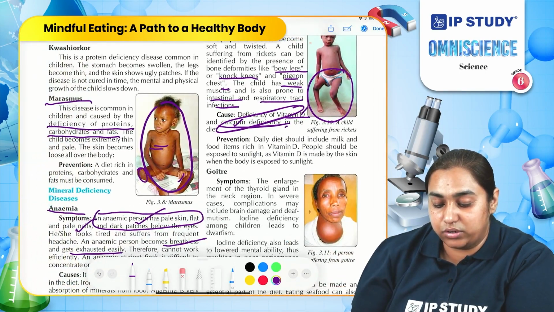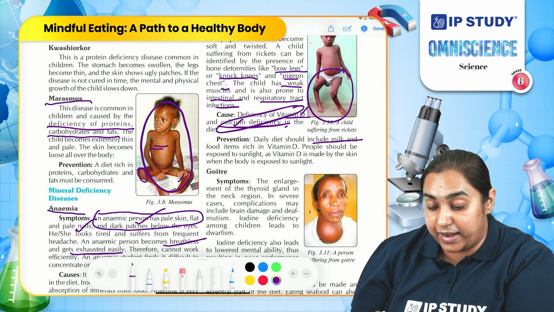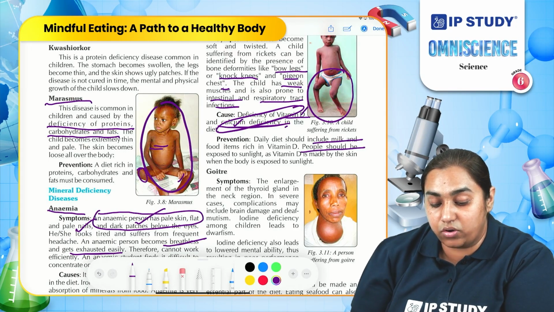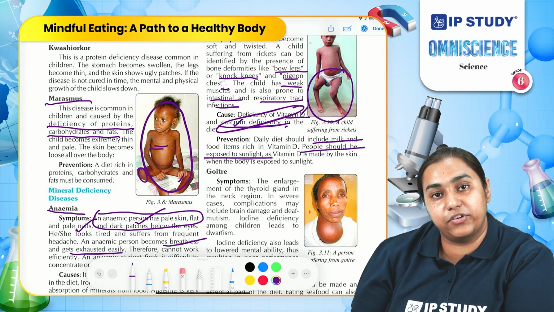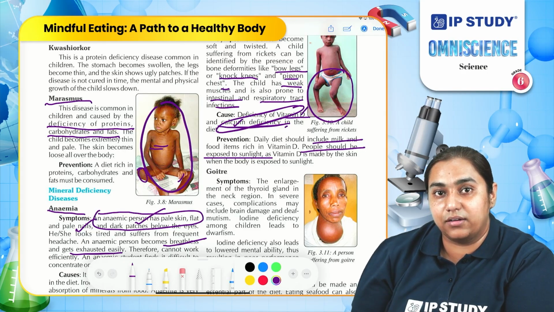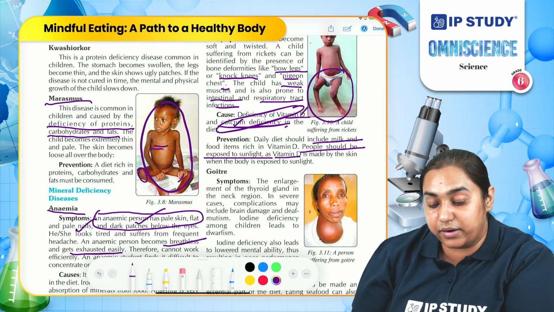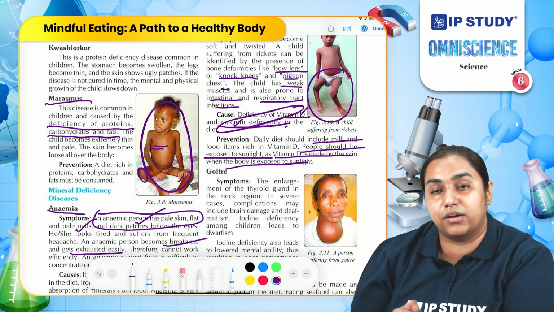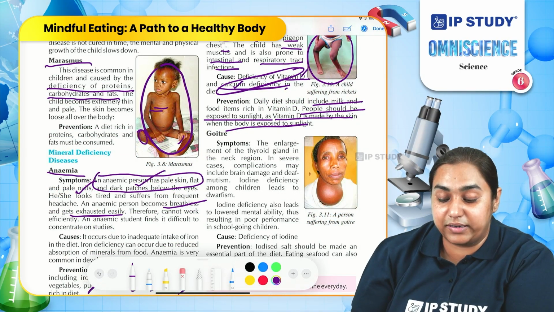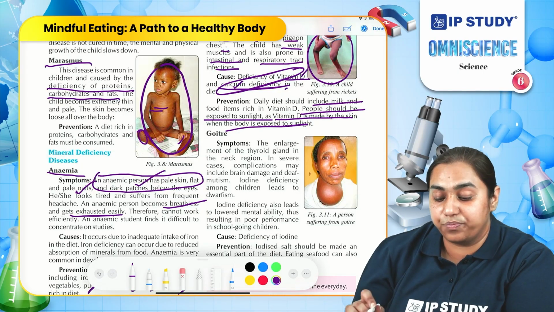We can include milk in our daily diet and other food items, and we should also expose ourselves to sunlight. We should go outside and take a minimum amount of sunlight so that vitamin D can be produced well in our body. Vitamin D is made by our skin when the body is exposed to sunlight.